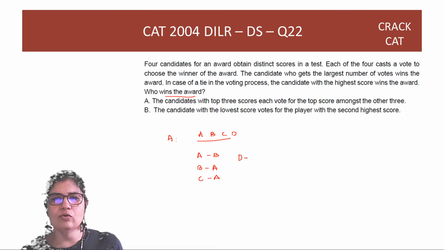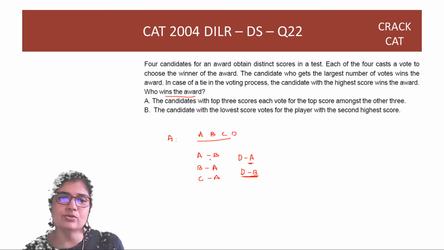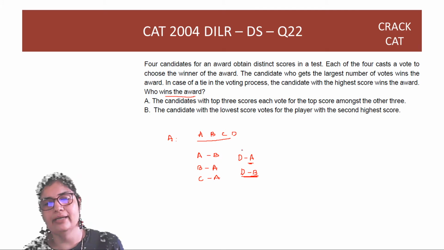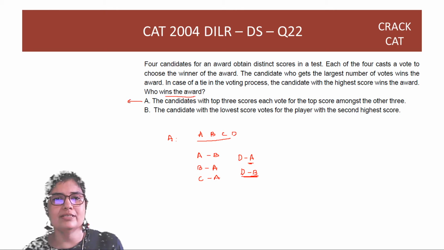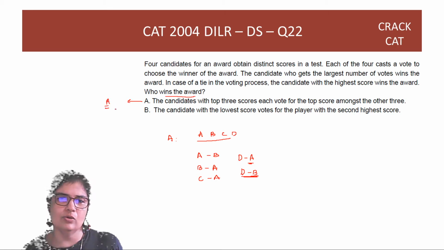C will also vote for A. Now D can vote for A, in which case A wins the award because A gets 3 votes, or D can vote for, let's say, B. Even if D votes for B, B and A are tied and A has the higher score, so still A will win the award, right? So 1 alone is sufficient, where you say that the top score A wins the award.